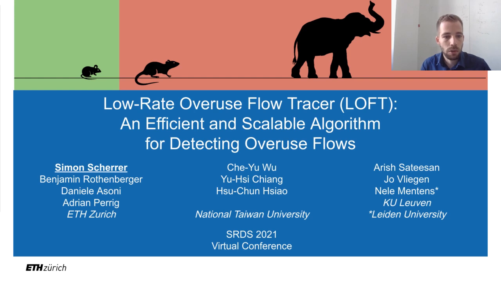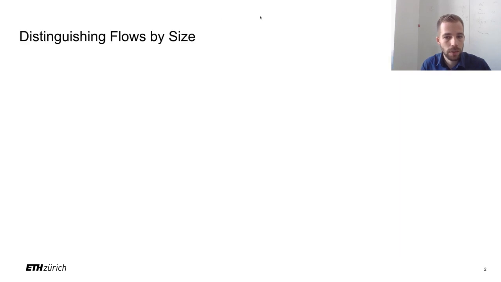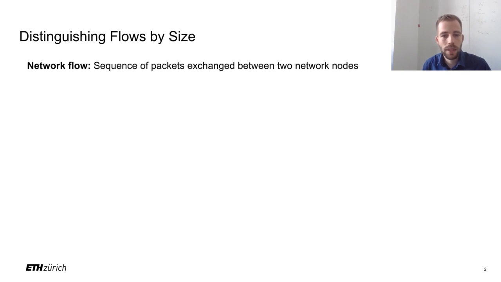To start, I will quickly motivate the problem that the LOFT algorithm tries to solve, and I will explain what this problem has to do with mice, elephants, and rats. In summary, the LOFT algorithm seeks to distinguish flows by their size. When I say flow, I mean network flows in the sense of packet sequences that can be associated with a single connection between two network participants.